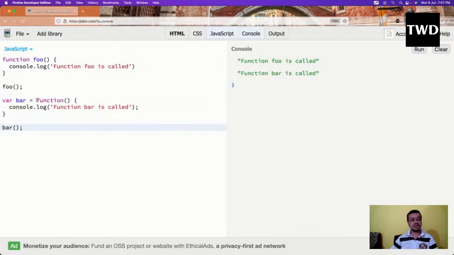Function bar is called. So here we are making a function equal to a variable. This is something which is there only in JavaScript. I think the first one is called function declaration, and the second one is called function expression.